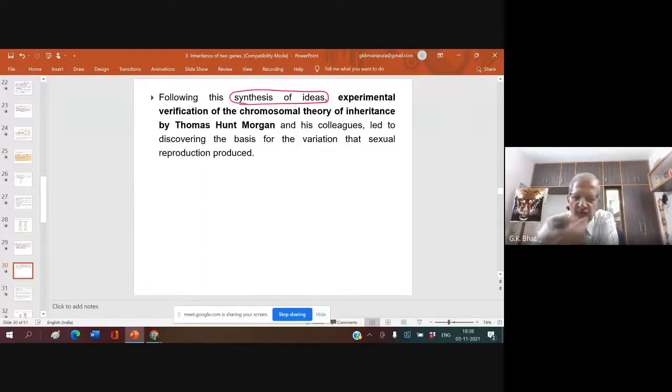They knew chromosomes get separated, and they predicted that because the genes or factors are present on the chromosomes, when the chromosomes get separated, the genes also get separated. This is the synthesis of ideas. But experimental proof was given by another person. The experimental verification of the chromosomal theory was done by Thomas Hunt Morgan, T.H. Morgan, very important, and his colleagues, leading to discovering the basis for the variation that sexual reproduction produces.